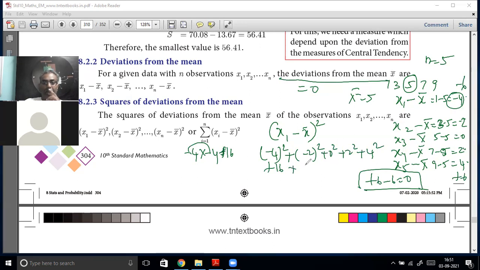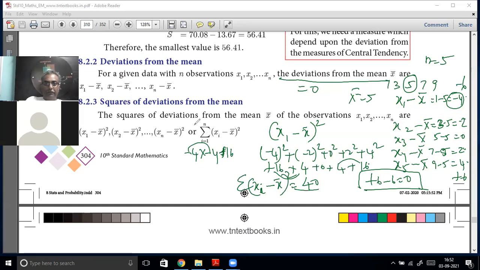Minus 2 into minus 2, how much? Plus 4. Plus 0. 2 into 2 is 4, 4 into 4 is 16. So 16 plus 4 is 20, again 16 plus 4 is 20, so this will be 40. So sigma of x of i minus x bar, the whole squared, is equal to 40. You understand?